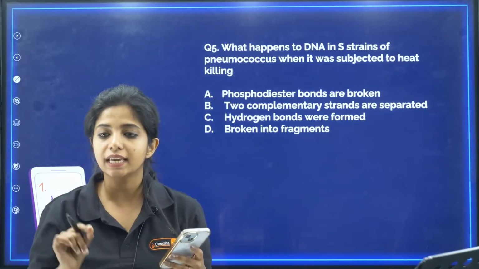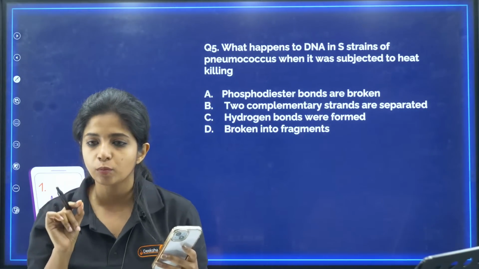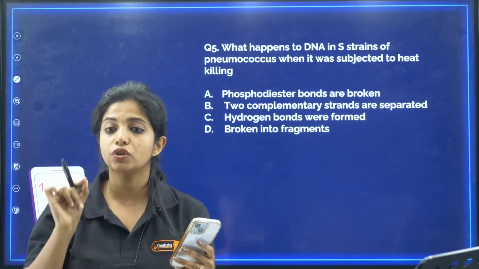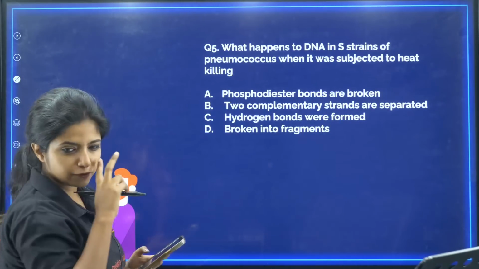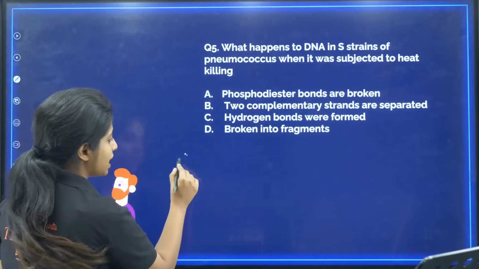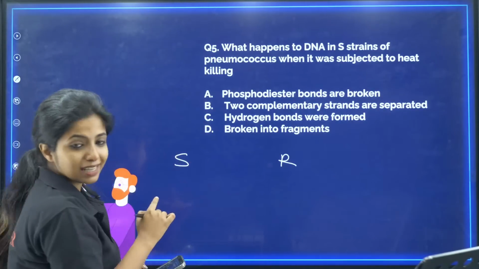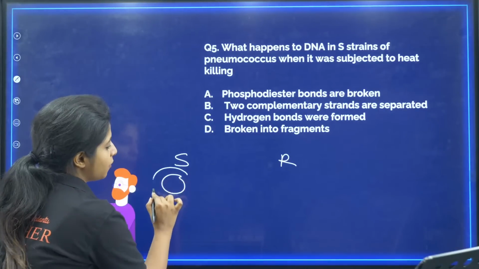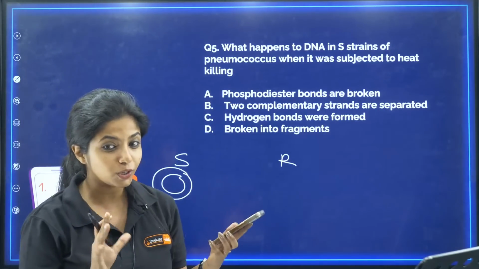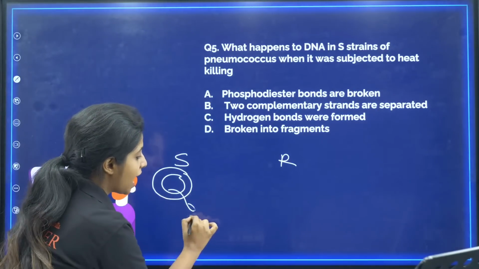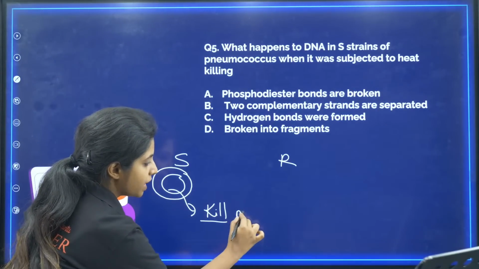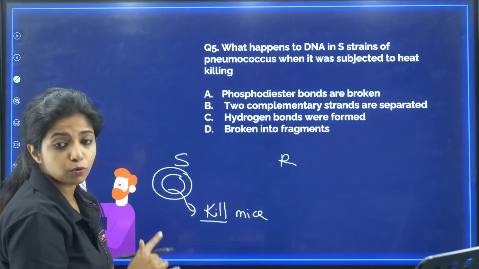What happens to DNA in S strains of pneumococcus when it was subjected to heat killing? So this is a very cute story that we have. There are 2 types of strain of bacteria pneumococcus, the S strain and the R strain. The S strain bacteria has a smooth covering over it. So everything that looks good might not be good. Similarly over here, the smooth strain is the one that can kill the mice. If the mice is affected by the smooth strain, it will be killed.